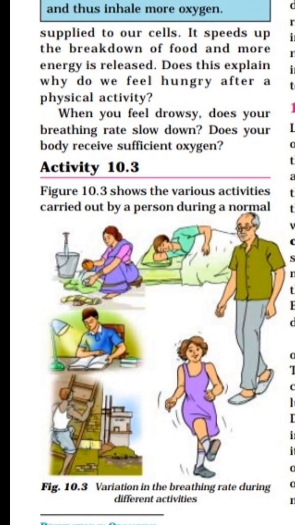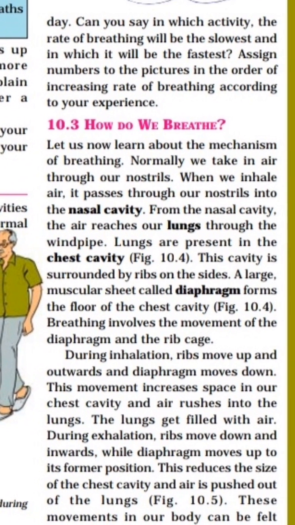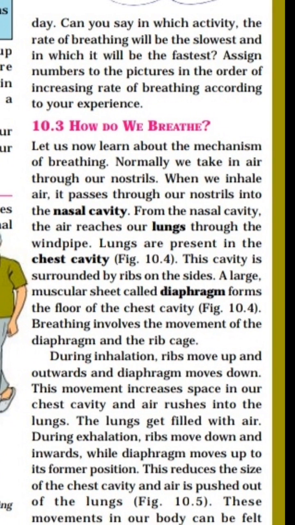Now in that increasing order, which one has the slowest breathing rate? The person who is sleeping, after that the person who is reading, after that the person who is walking, then washing clothes, then climbing the ladder, and last, with the highest breathing rate, the girl who is dancing.